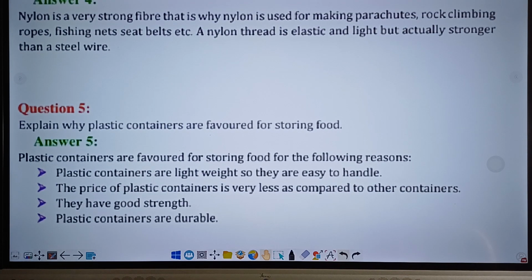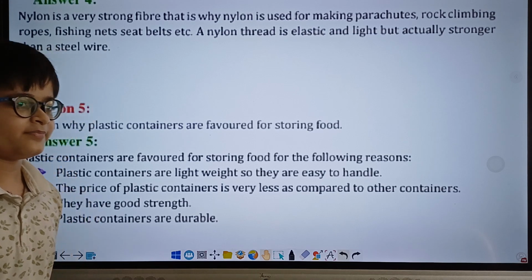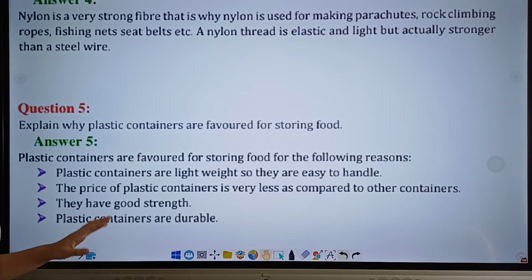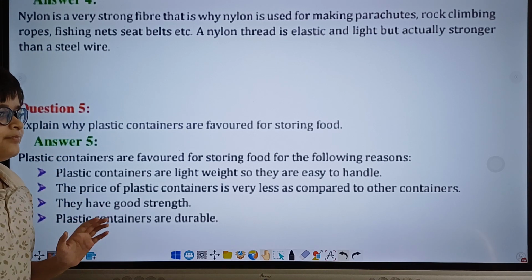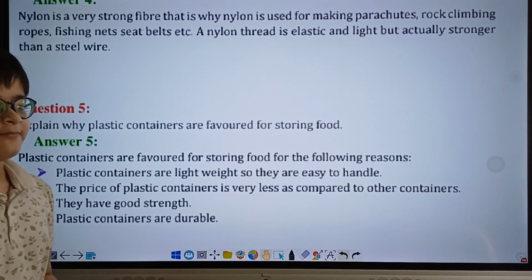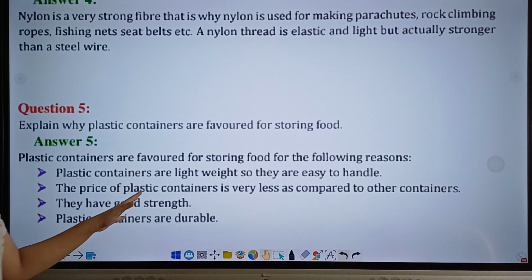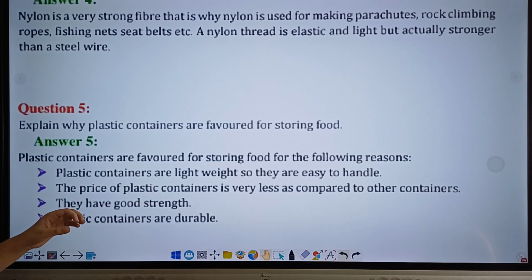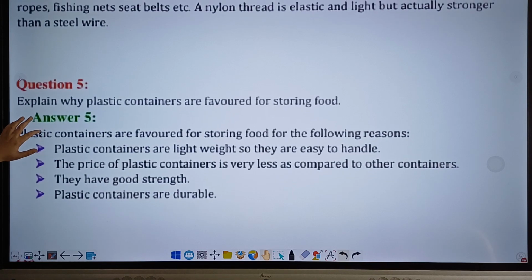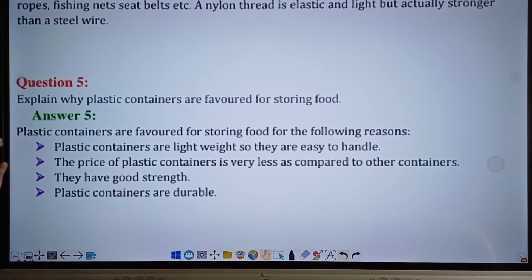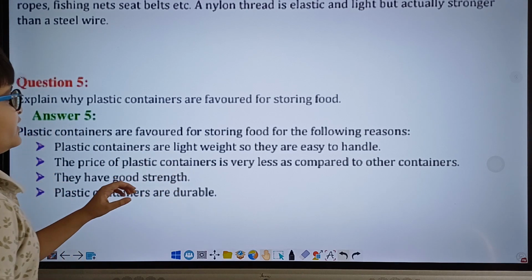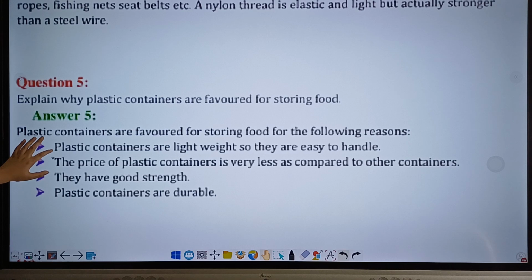Explain why plastic containers are favored for storing food. As we all know, we typically store our food items in plastic containers. Even chips bags are also stored in plastic packets. They are not containers per se, but you can consider them that. But it is quite common for us to store our food in plastic containers. And here are the reasons why we store our food in plastic containers.